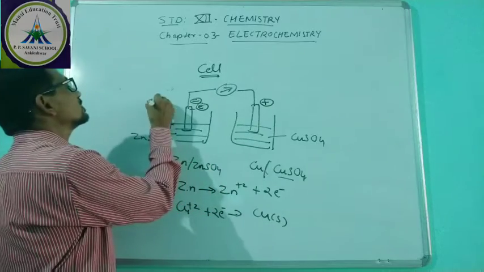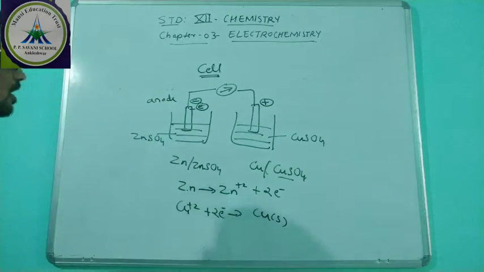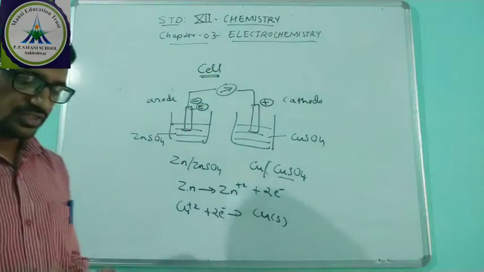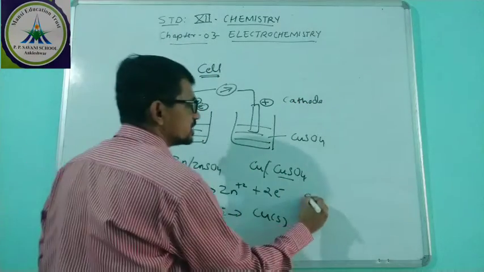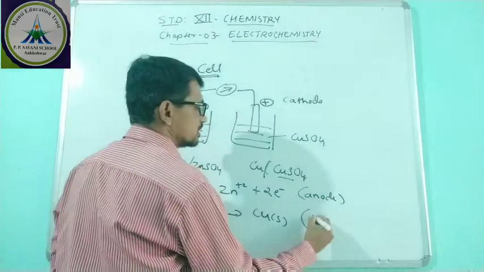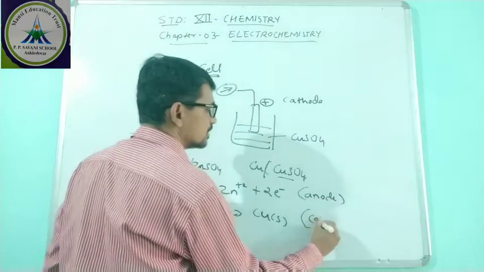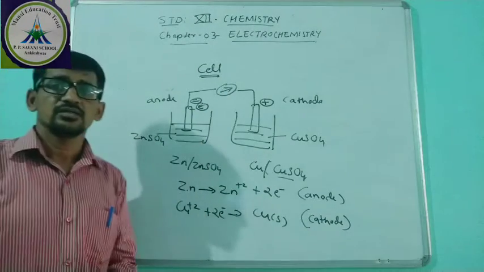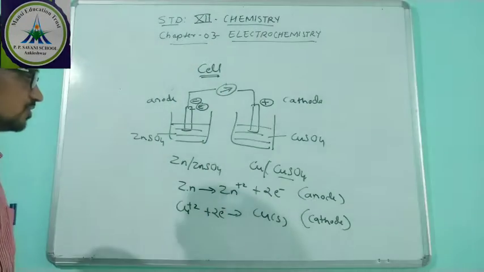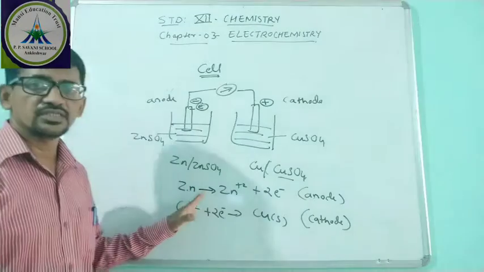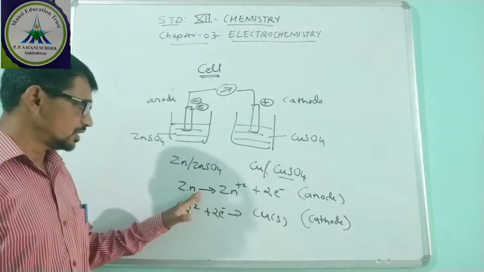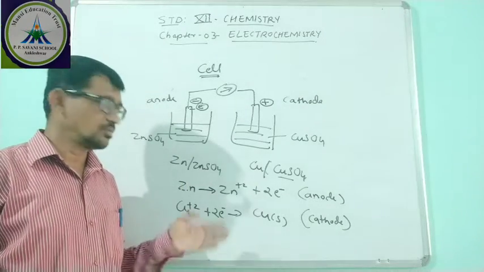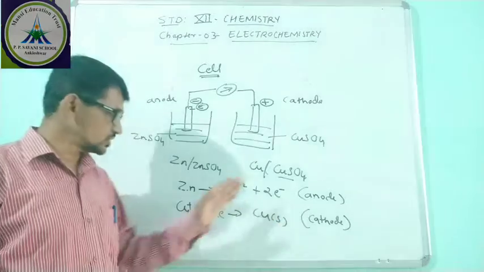The negative terminal is known as the anode, and the positive terminal is known as the cathode. The electrode at which oxidation takes place is known as the anode, and the electrode at which reduction takes place is known as the cathode. So this cell is nothing but the Daniell cell. A spontaneous reaction will take place. Why does this reaction take place? Here Zn is an electropositive metal. Electropositive metal means it donates electrons easily as compared to copper.